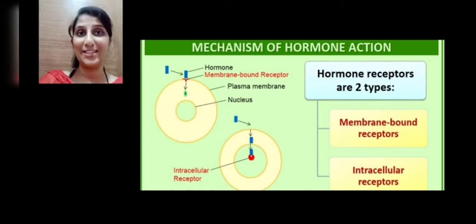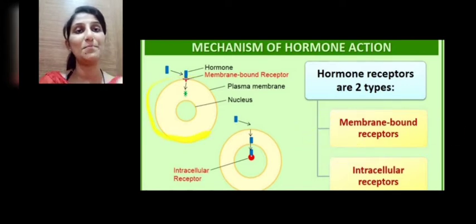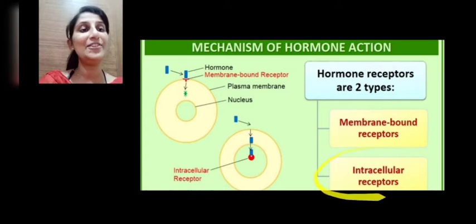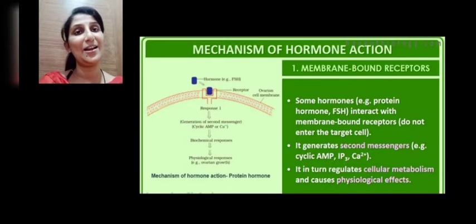These hormone receptors are of two types. That is, membrane bound receptors. They are present on the membrane. So we can see this is a plasma membrane on which the membrane bound receptors are present. And the second type of receptors is the intracellular receptor, which is present inside the cell, mainly in the nucleus. So two types of receptors: the membrane bound receptors and the intracellular receptors.